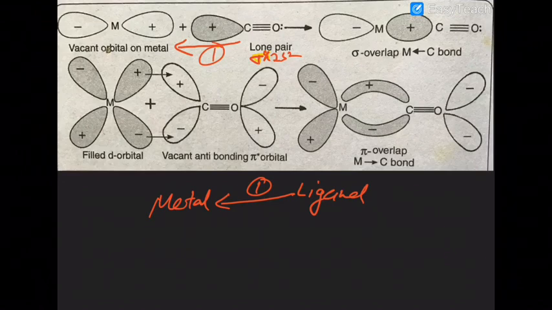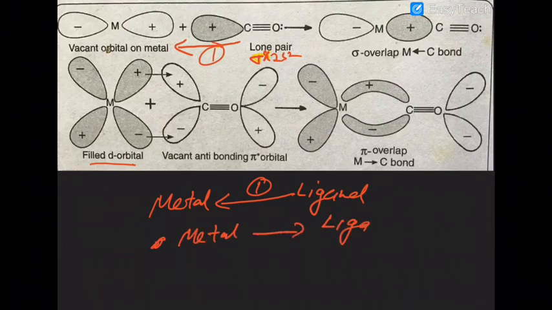Then what will happen? The filled d orbitals from the metal, this is the second bonding, the number 2 bond, go to the vacant anti-bonding pi orbitals of carbon monoxide.